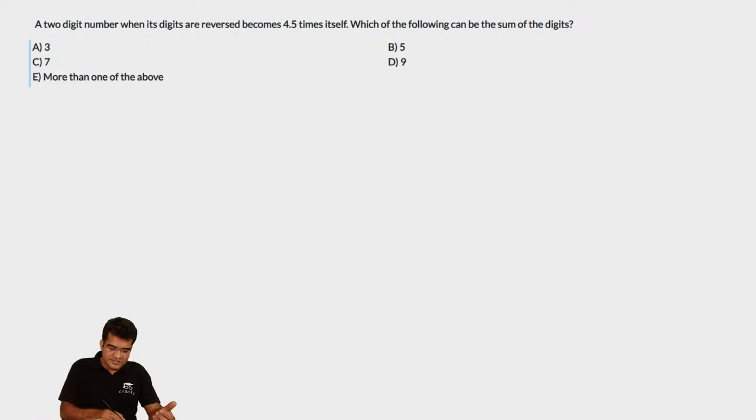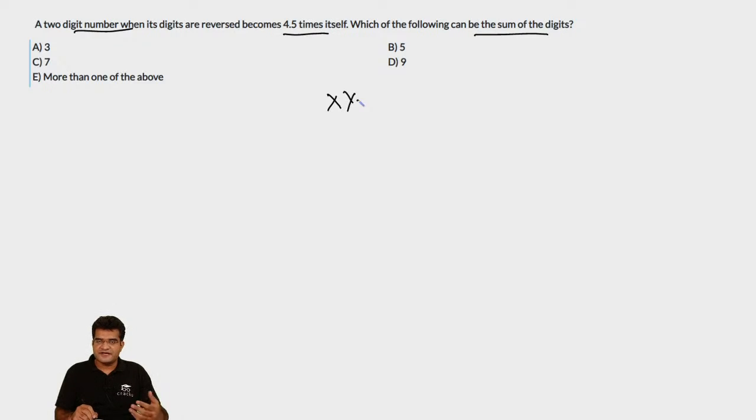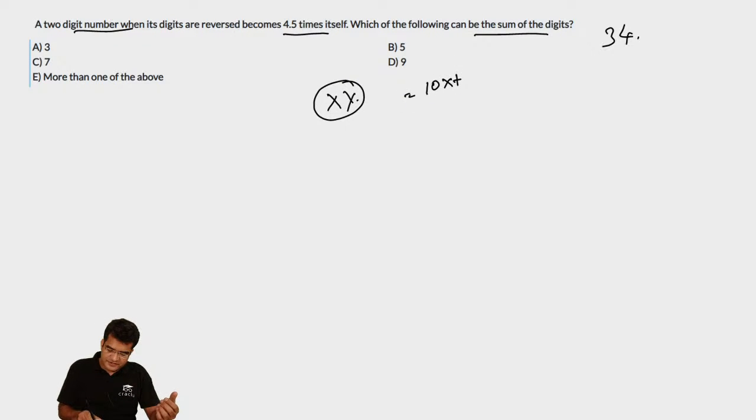In this question, we are told that there is a 2-digit number, and when its digits are reversed, it becomes 4.5 times itself. Which of the following can be the sum of the digits? Let us assume that the 2-digit number is xy, a number like say 34. Now what is the value of this number? If the 2 digits are x and y, the value of this number is equal to 10x plus y.